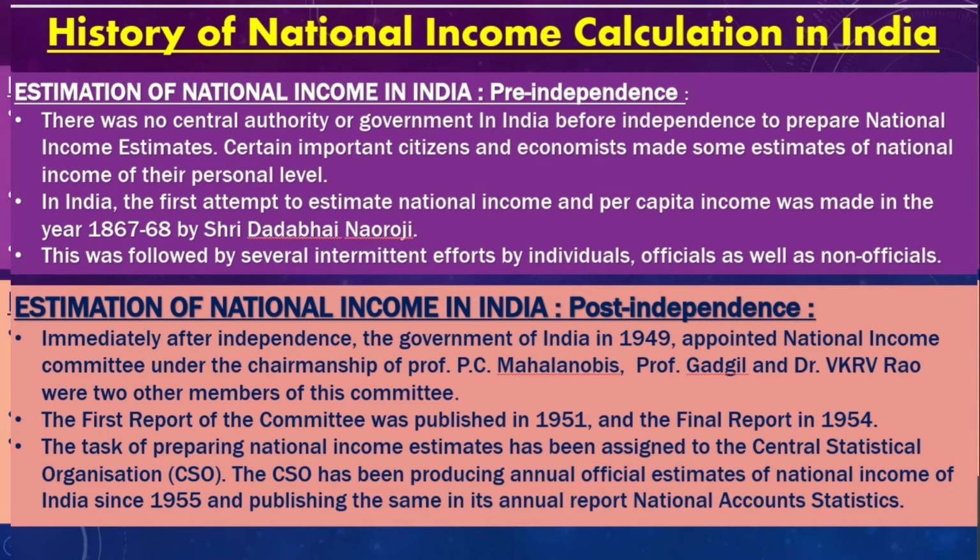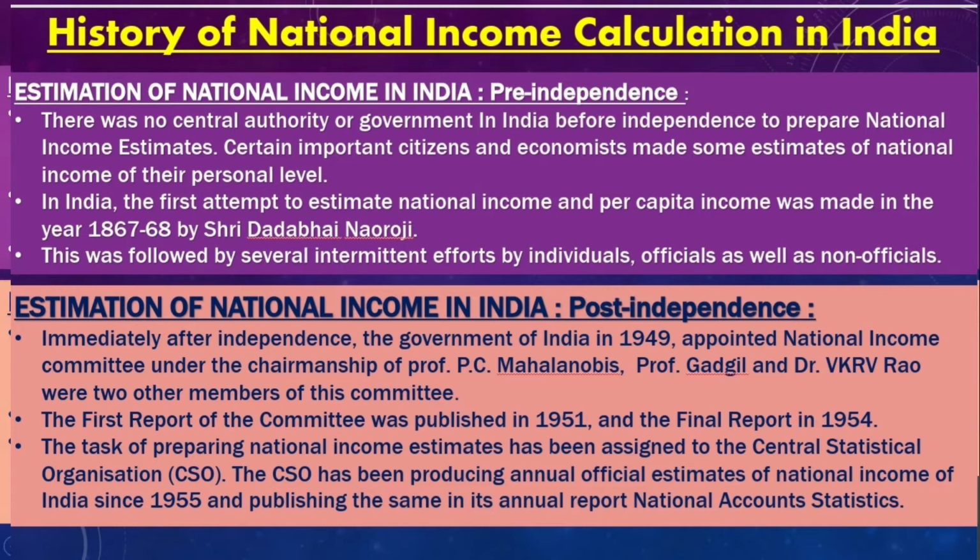In India, the first attempt to estimate national income and per capita income was made in the year 1867-68 by Sri Dadabhai Naoroji. This was followed by several intermittent efforts by individuals, officials as well as non-officials. Then after the independence, how was the national income calculated?